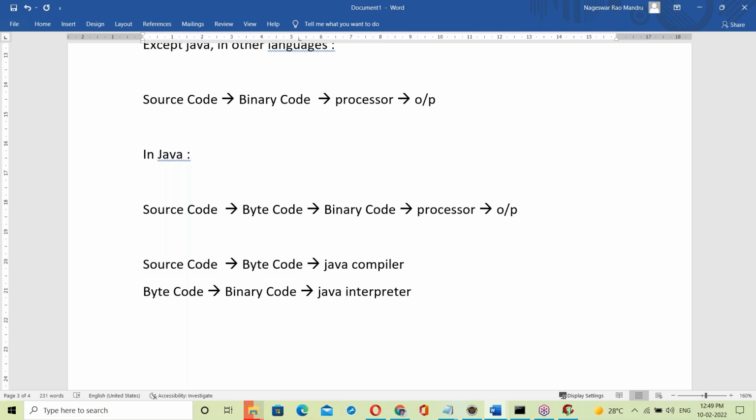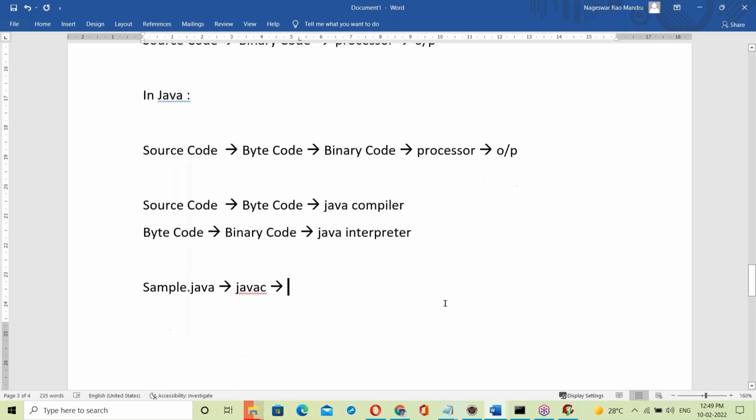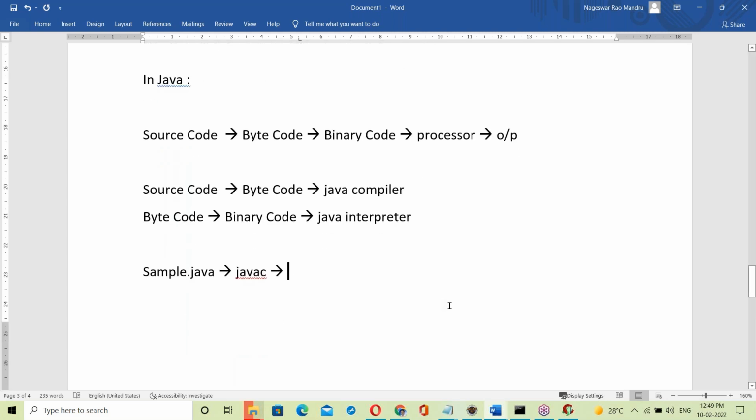So what is happening here? The Sample.java file is given to the Java compiler, javac. Sample.java is the source code file, and no errors. That source code file is given to the Java compiler.